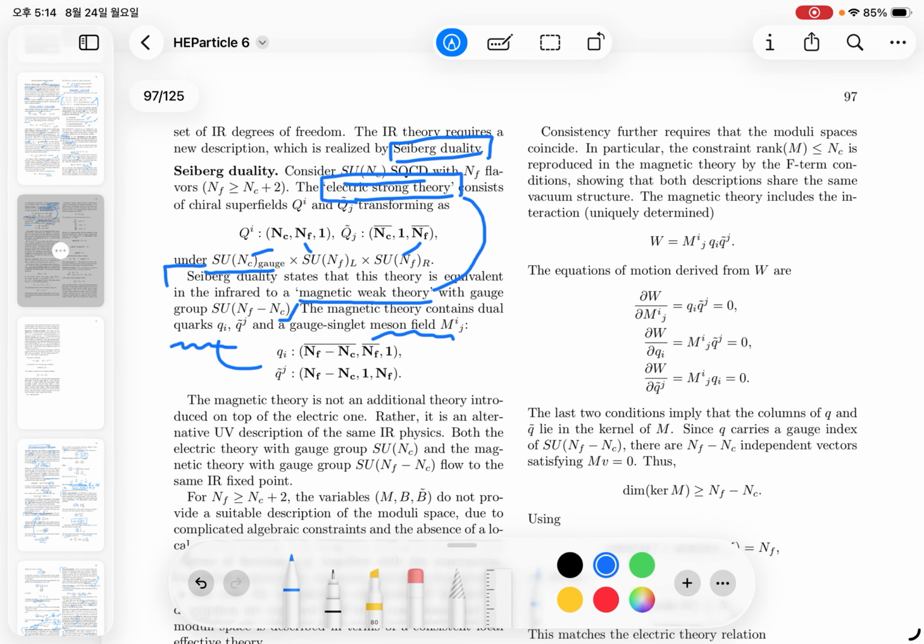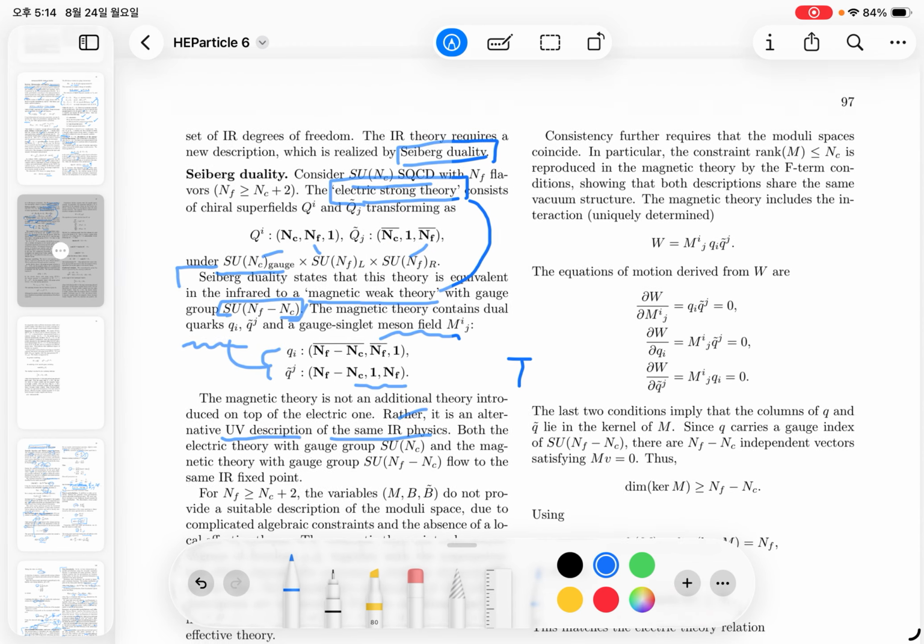Now these dual quarks, q and q tildes, transform under the SU(NF minus NC) gauge group. But the global symmetry is also the same. The magnetic theory is not another additional theory introduced on top of this electric one. Rather, it is an alternative UV description of the same IR physics.